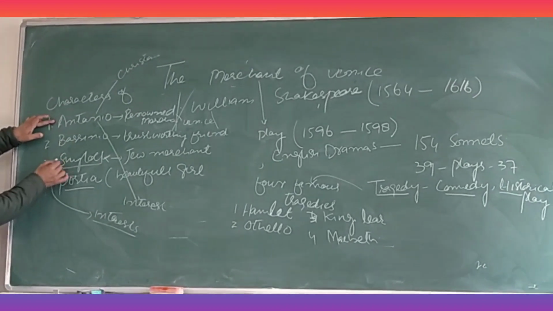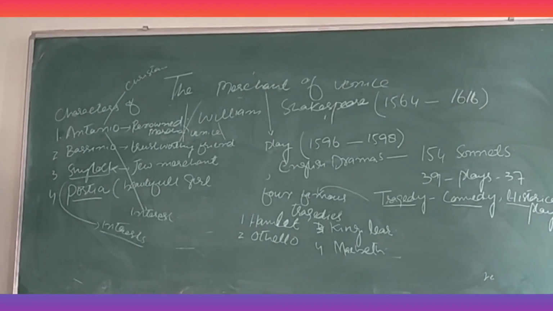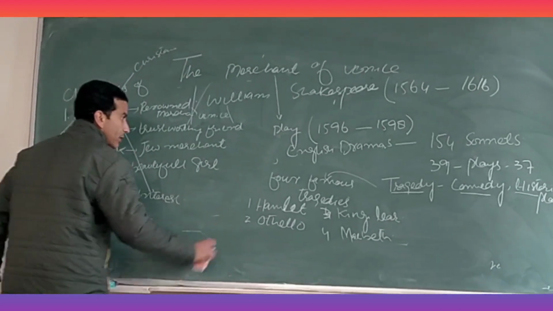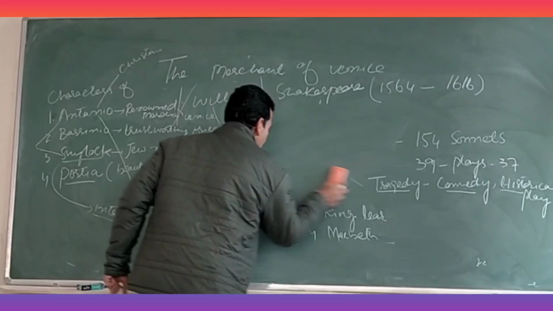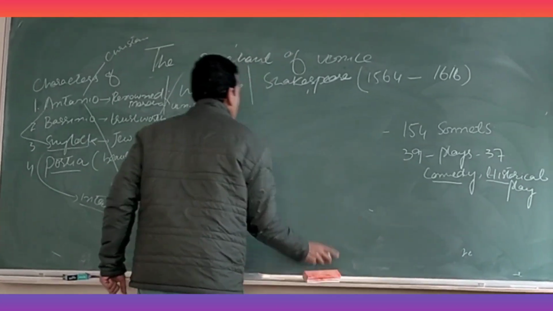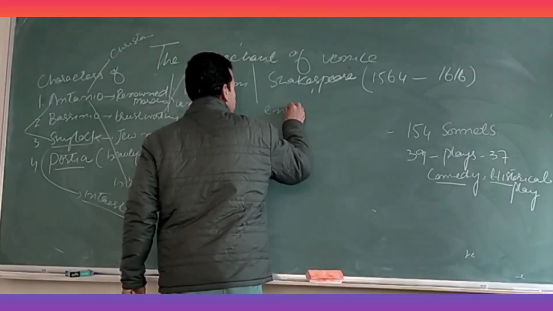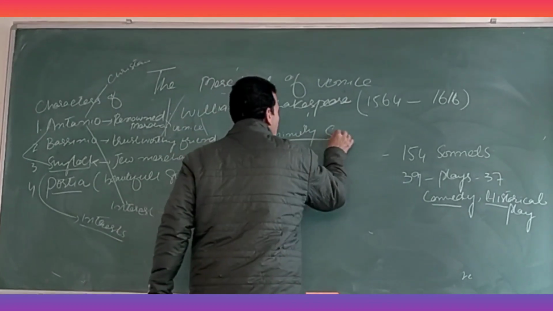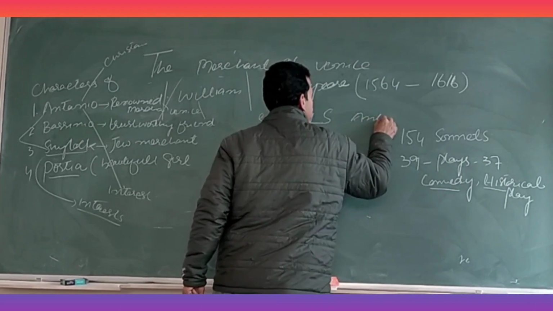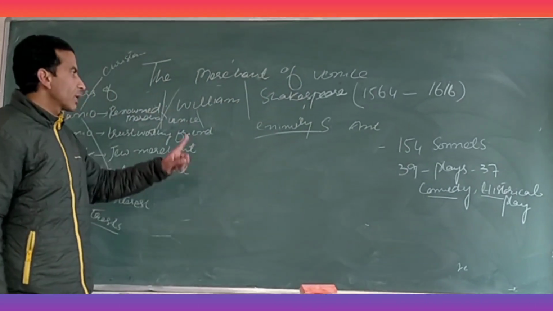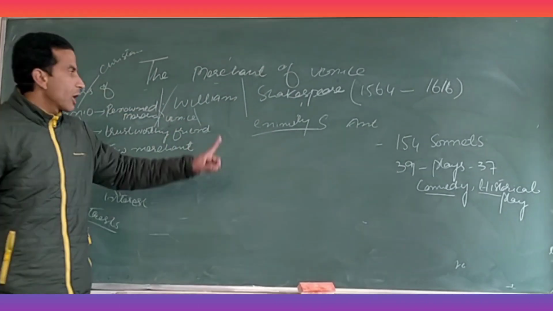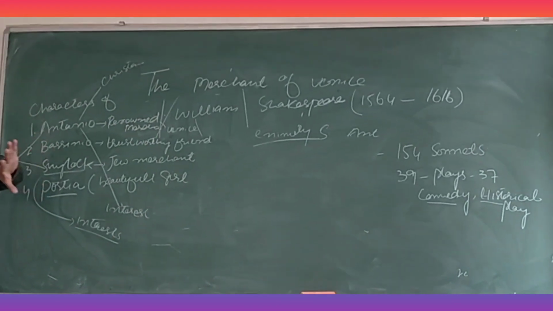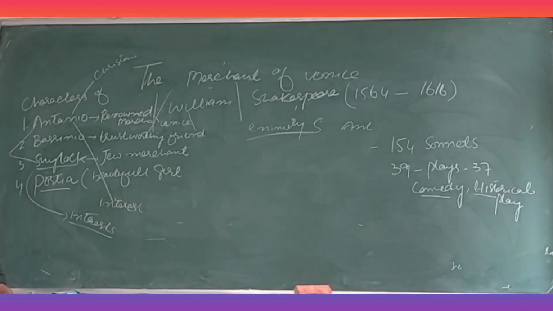अब इन दोनों में there grew an enmity or they become enemies. Enmity means what's meant by enmity? Enmity means that is nafrat, that is dushman. There grew a great enmity between Shylock and Antonio. And जब भी ये whenever they met on the bargains, जब भी ये मार्केट में एक दूसरे से मिलते थे, ये एक दूसरे से they used to curse each other.